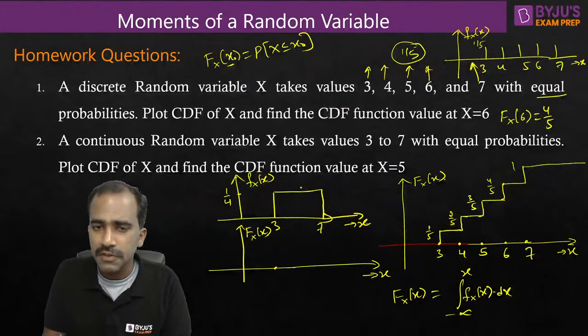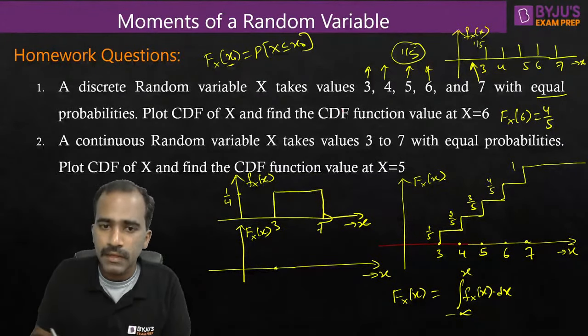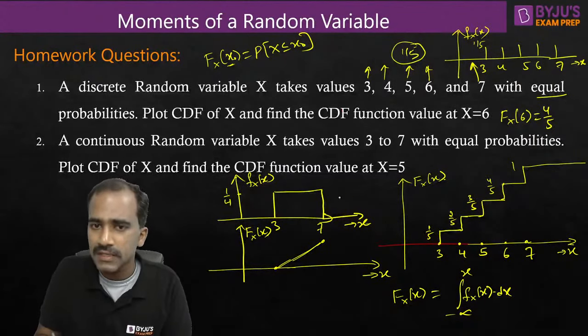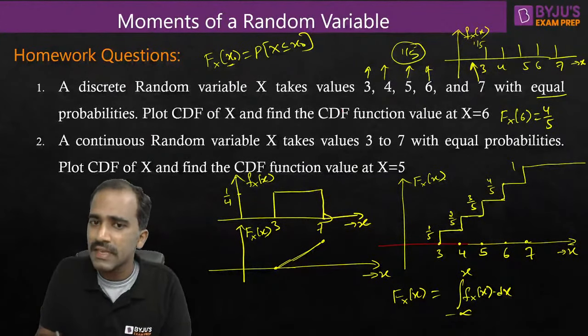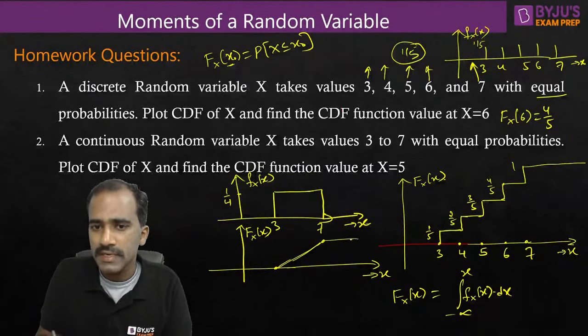So what is the integration of a constant? Constant 1 by 4 integrated becomes 1 by 4 x. It becomes 1 by 4 x. So it increases, and after that there is nothing to accumulate. So if the upper limit x is any value more than 7, after 7 there is no area to include, so that's why it will stay constant after 7.